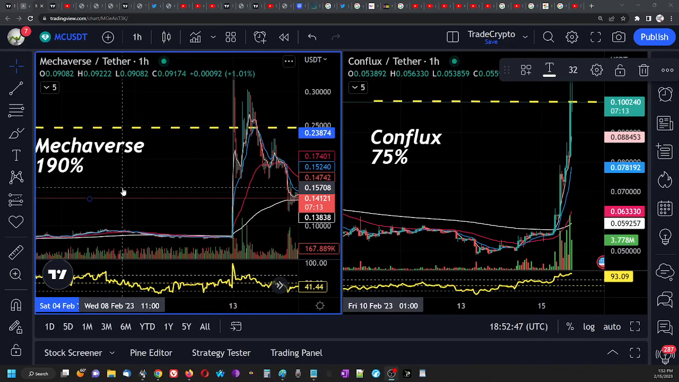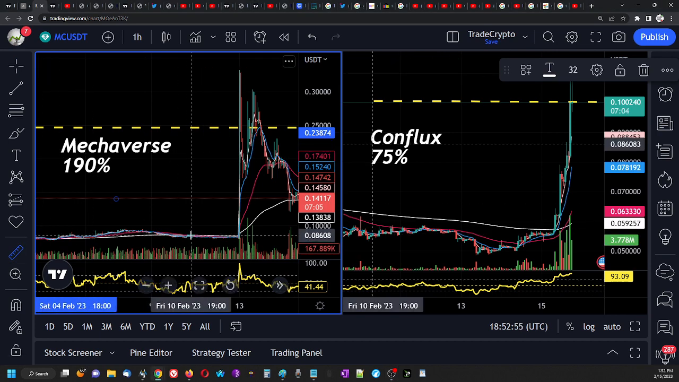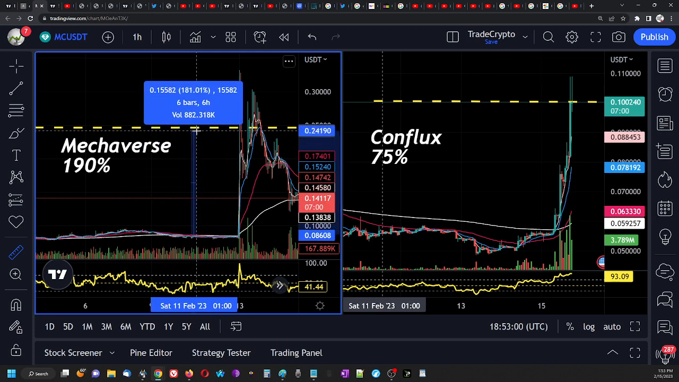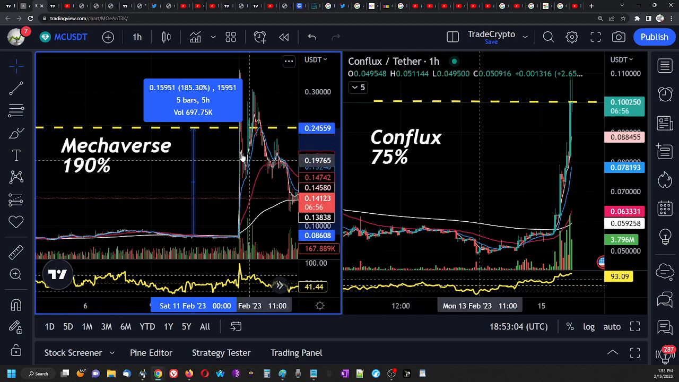So we made today 475%. So I made $47,000. Example, Meshaverse. I shared this trade in the private list right here around 10. We bought this coin for 0.086 and I put a sell order right here at 25. I made $19,000 on this trade.